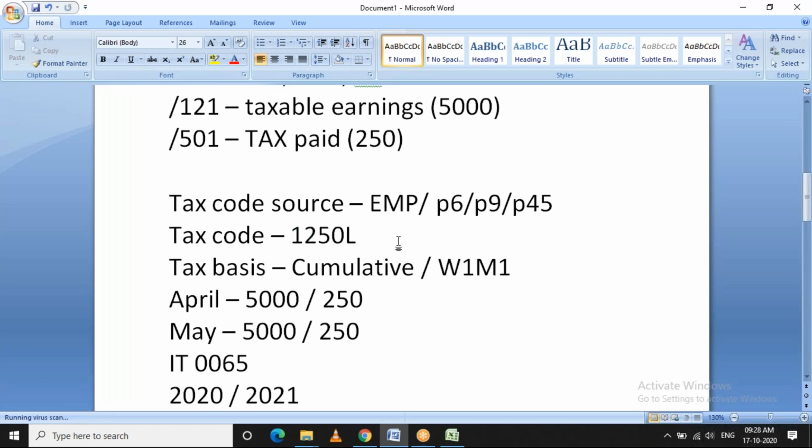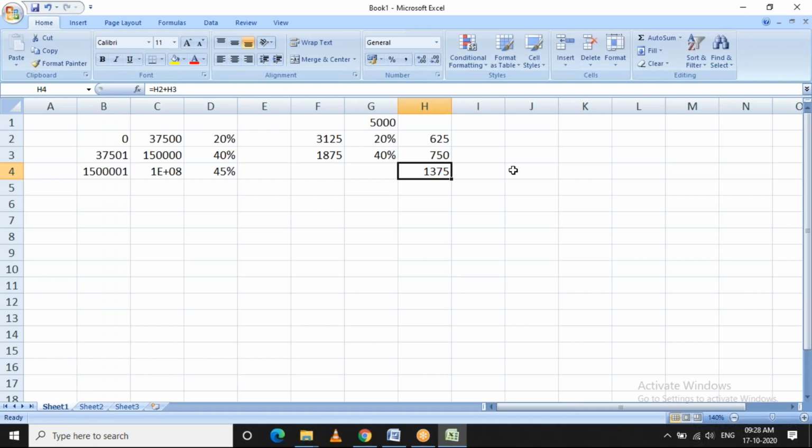So what is this tax code? As I said earlier, this tax code is nothing but the exemption provided in the taxable units. For example, here it says 1250L. 1250L should be replaced with the number 9. So this is the annual exemption amount for this particular employee.